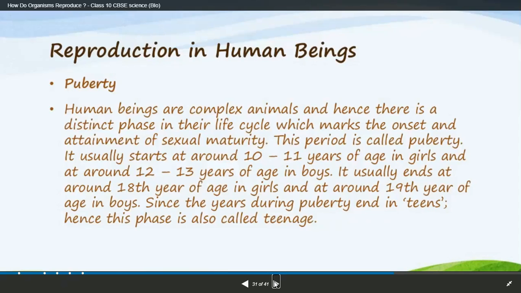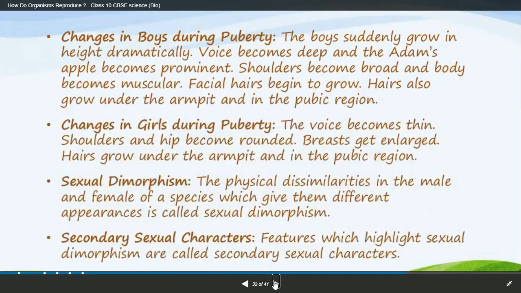Girls from 12 to 18 years, and boys from 12 to 19 years, can mature at any time. Puberty ends in the teens. Teens are teenagers, and if you are studying in 10th, you are also a teenager. This phase is known as teenage.